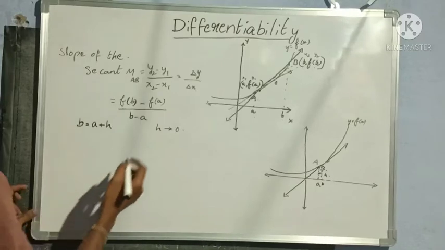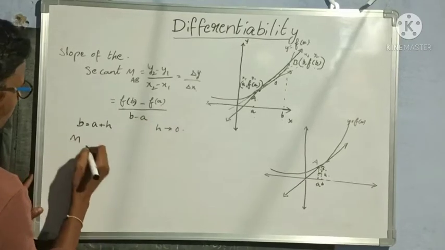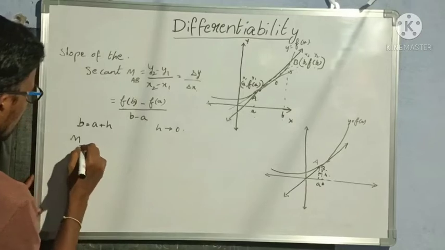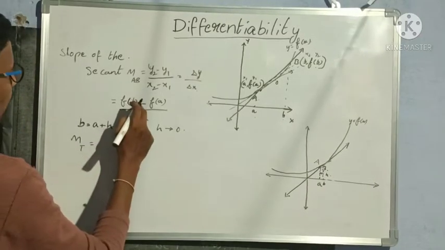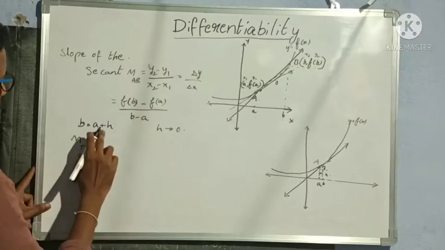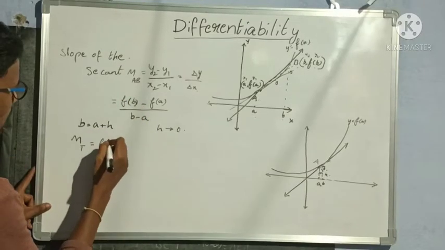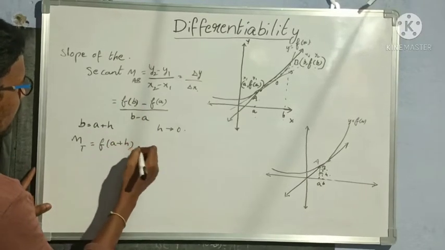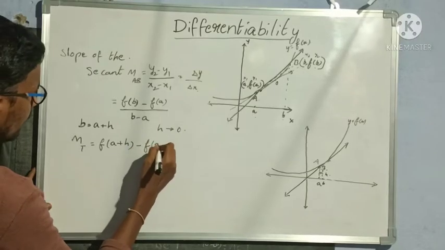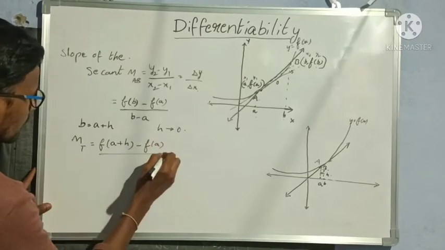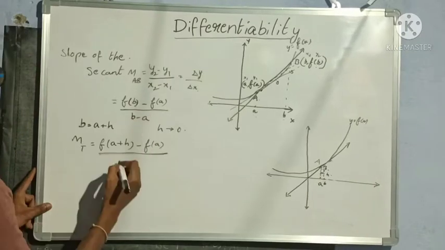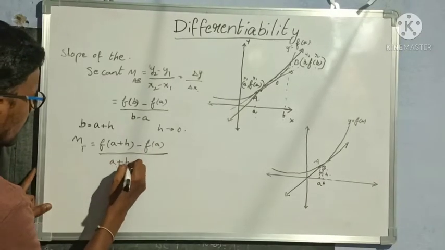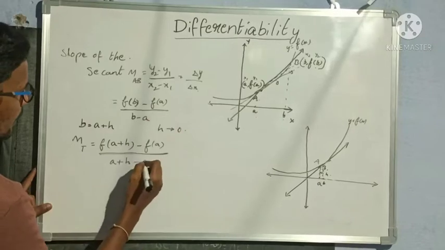Now I have made this a tangent, right? So the slope of the tangent m_P is equal to f of b. In the place of b, what should I substitute here? a plus h. So f of a plus h minus f of a by, again in the place of b, what should I substitute? a plus h minus a as it is.